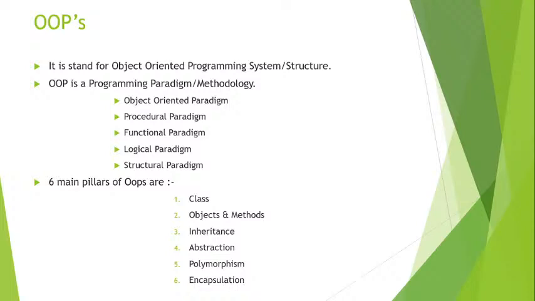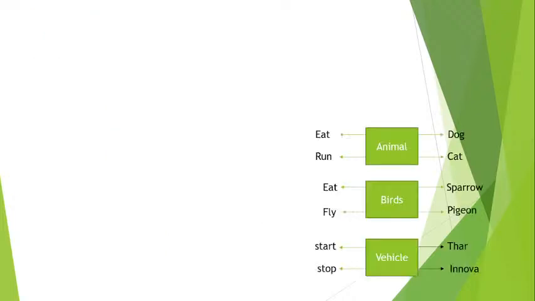So today we will see the first pillars of OOPs, that is class, object, and method. So first one is the class. Okay, class, object, and method. Now you are seeing one diagram on the screen, it is visible.